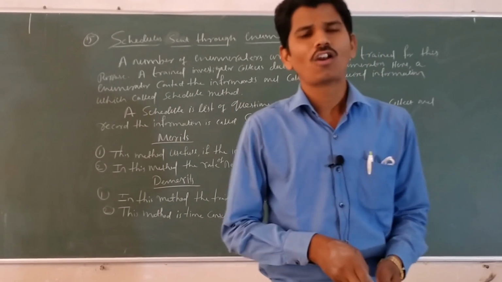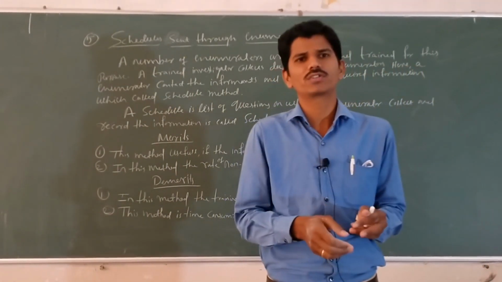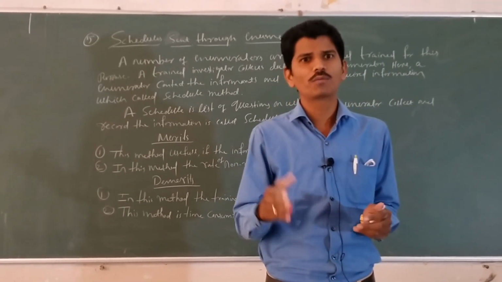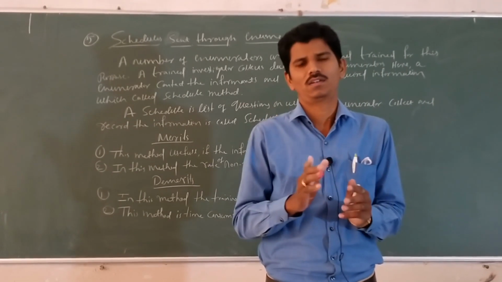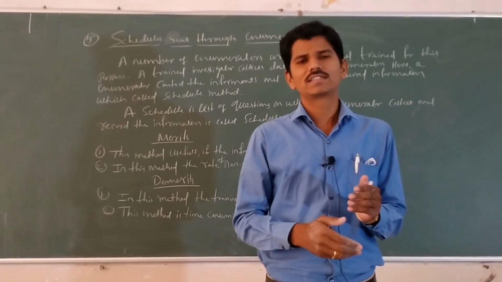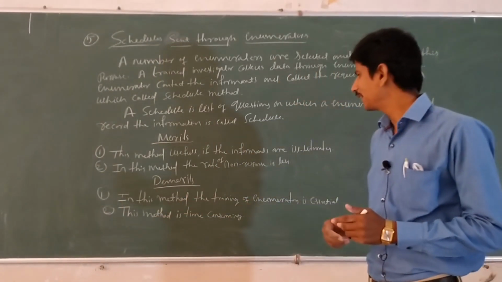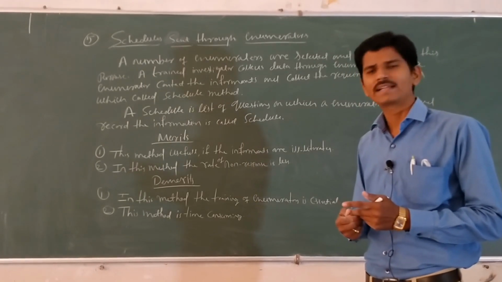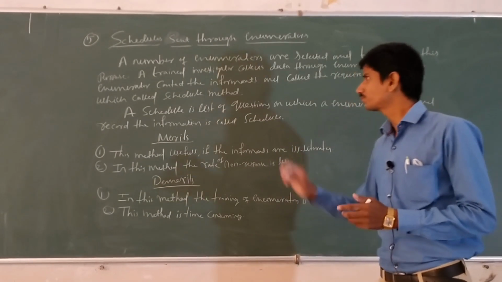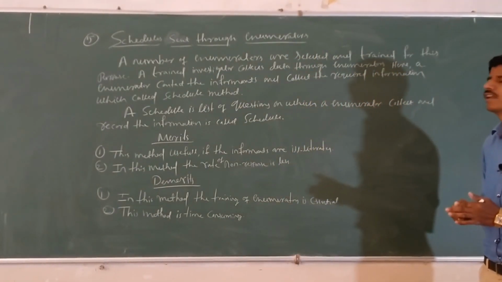Collecting the information takes 10 to 15 minutes per person, because it is an interview, face to face, and that takes time. Okay, here it is a drawback. This method is time consuming compared to other methods. Okay, that is about schedules sent through enumerators.